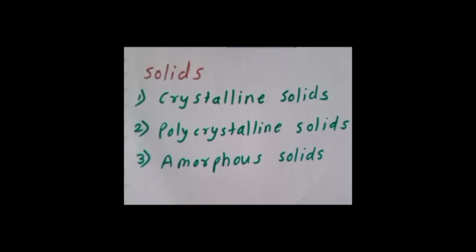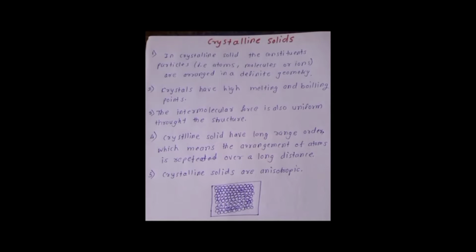These are solids. First is crystalline solids, second is polycrystalline solids, and third is amorphous solids. First is the crystalline solids. In crystalline solids, the constituent particles, that is atoms, molecules or ions, are arranged in a definite geometry. Crystals have high melting and boiling points.